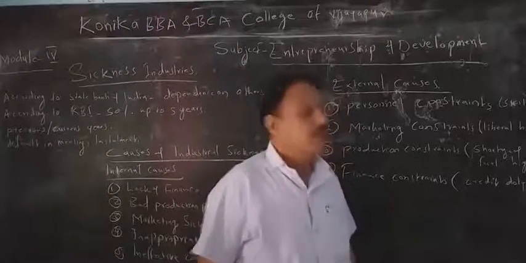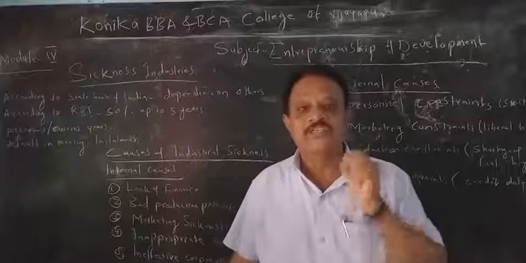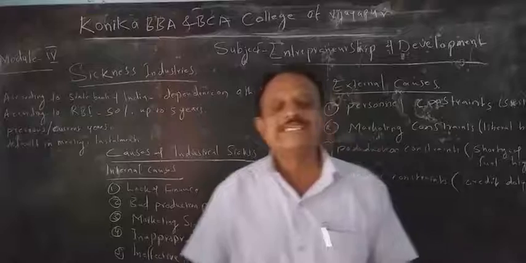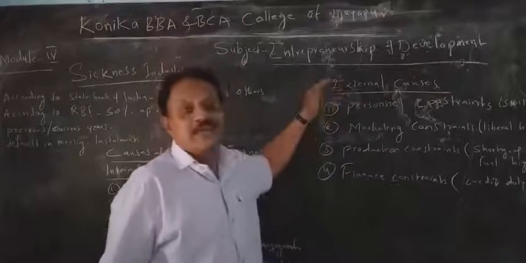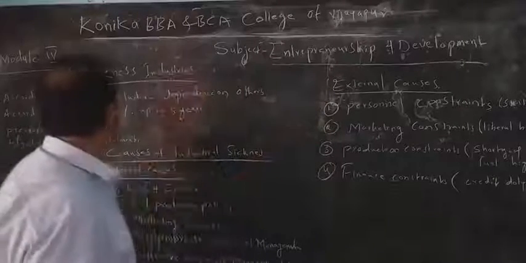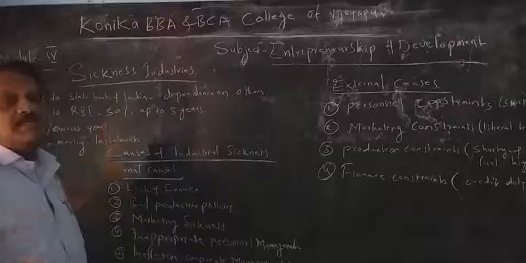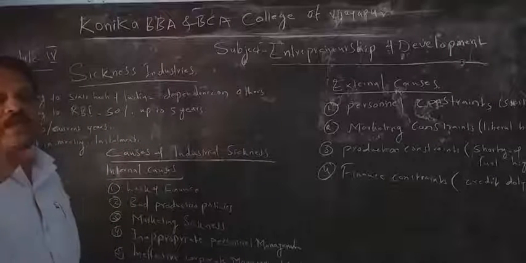Then investment on time: if you do not invest from time to time in the industry, then the industry will not run successfully. That is also a reason. So these are the external causes of why an industry will be sick. The first one, the sick industry, has internal causes. There are two kinds of causes, internal causes and external causes.